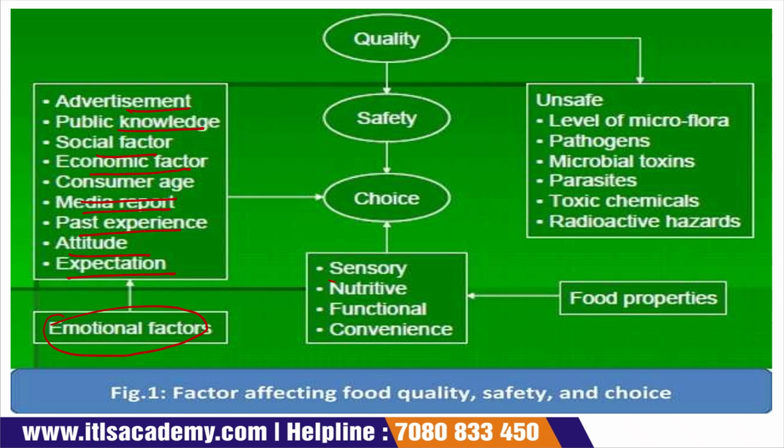Choice also depends upon sensory evaluation, nutritive value, functional properties, and convenience. These are the food properties. Now, safety depends upon unsafe levels of microflora, pathogens, microbial toxins, meaning the toxins produced by microorganisms, parasites, toxic chemicals, and radioactive hazards.